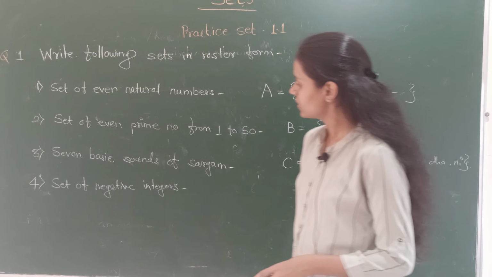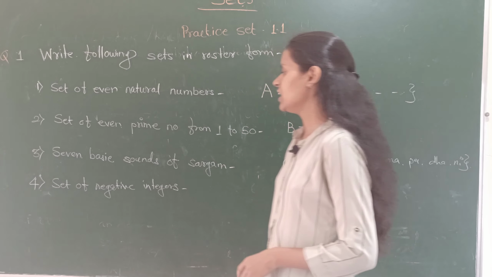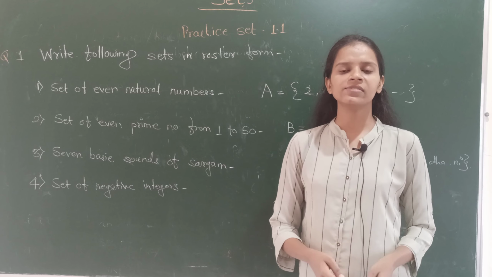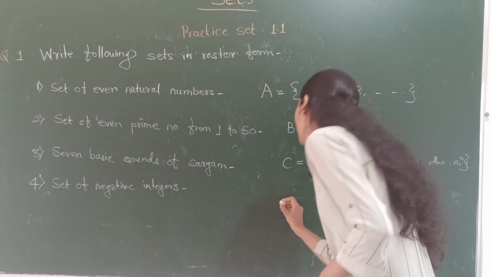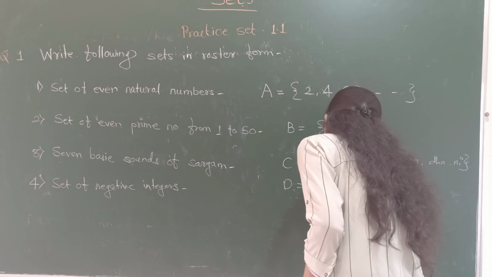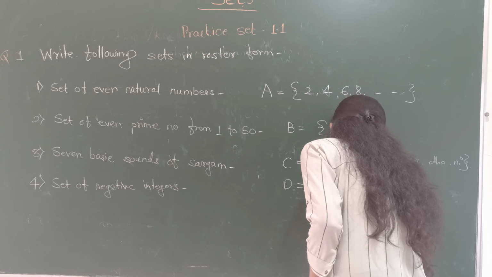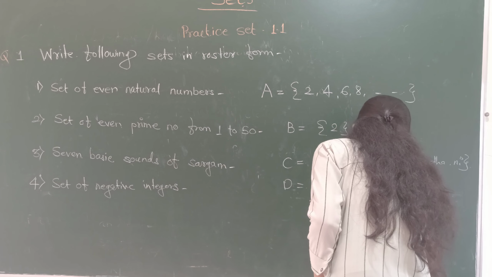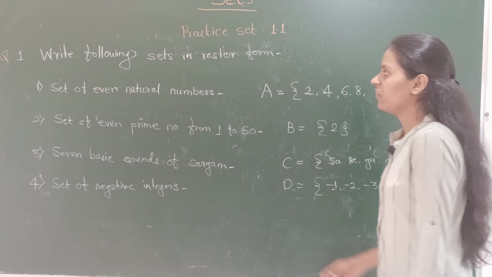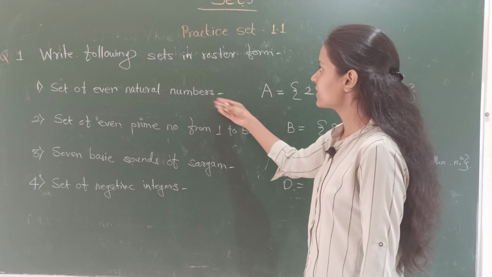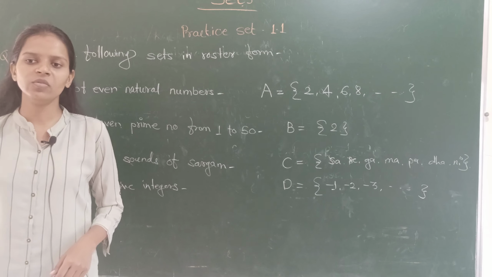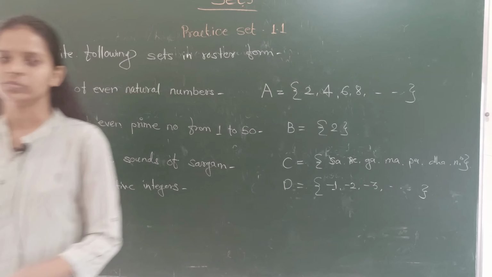Next, last one is set of negative integers. Negative integers are -1, -2, -3, -4 and so on. We will write it as a set D is equal to, in curly bracket, -1, -2, -3 and so on, curly bracket complete. This is how we have converted these statements in a roster form. Now we will move towards question number 2.